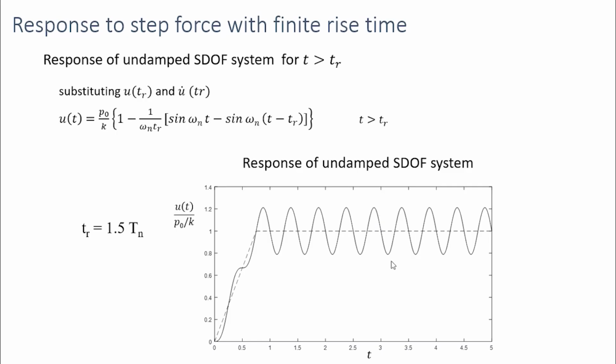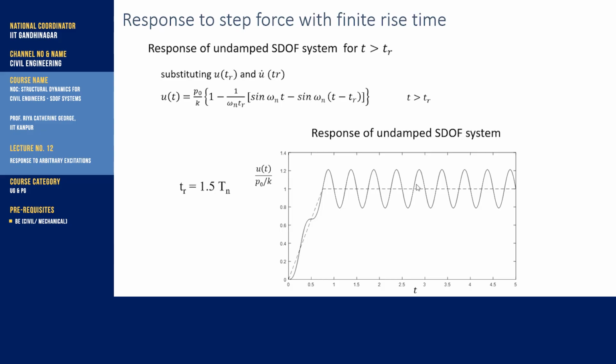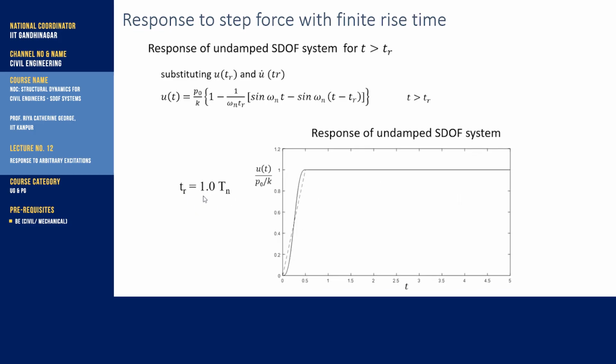So when the TR is further reduced, when it is 1.5 times the natural period, the amplitude of this vibration increases. This will oscillate only if the velocity is non-zero. So here it is non-zero, so it is oscillating. But the amplitude will be higher than that of TR is equal to 2.5 or TR is equal to 3.5. If we reduce the rise time further, here there is no velocity, so there is no oscillation.